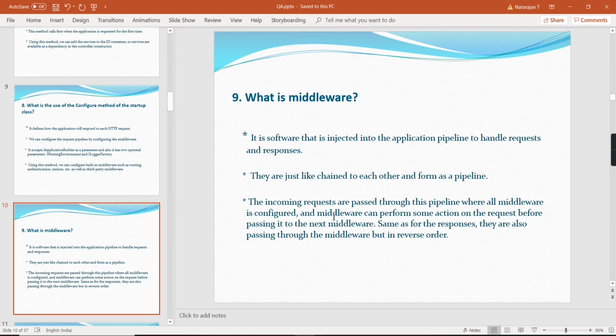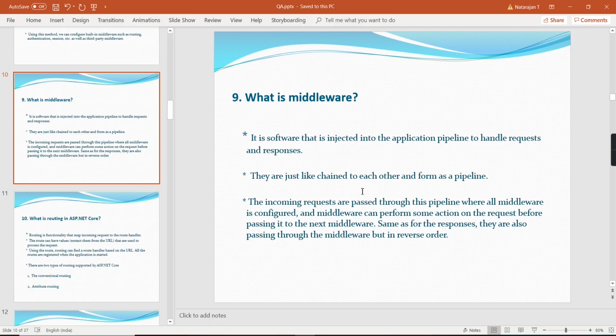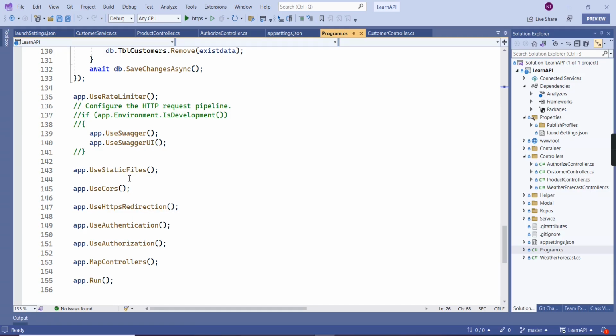Same for the response, it also passes through the middleware but in reverse order. If you want to see some examples, these are the middlewares: UseCors, UseHttpRedirection, and UseAuthorization. Whatever order we have mentioned, they are executed in the same order, one by one.